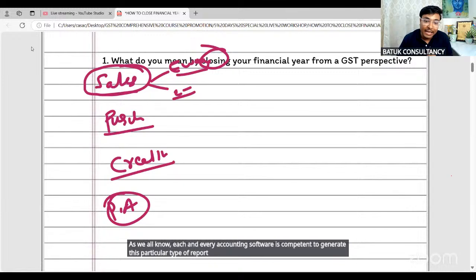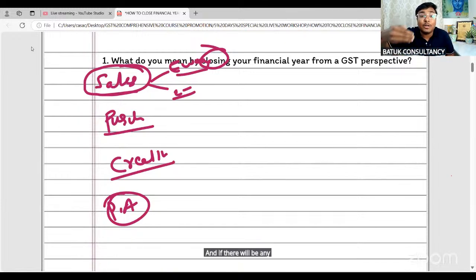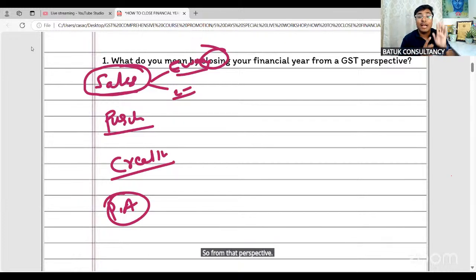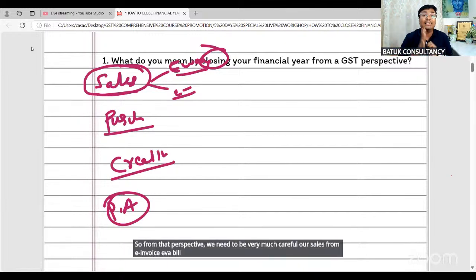Why am I saying this? At the time of litigation, departmental scrutiny, or departmental audit, they are first going to verify the e-invoice and the e-way bills. If there is any difference, they may raise questions and issue certain notices. So from that perspective, we need to be very careful. Our sales should be completely reconciled with e-invoice and e-way bill.